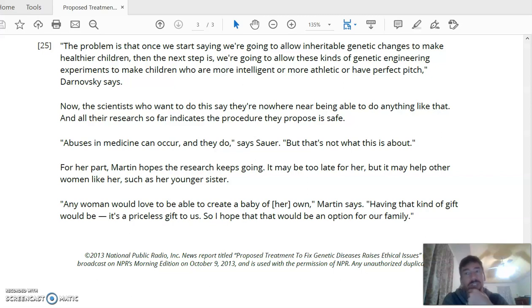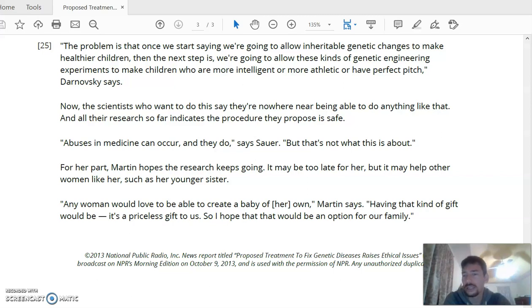So talking about genetic modification, maybe the point of this article is saying that even though genetic modification is dangerous, it should still go on, right? Because we're giving hope to families, right? So that's what I'm getting. Even though the central idea is probably that there are dangers with genetic modification, we should still continue, right? And I'm getting that from the beginning and from the end, especially the end, right?